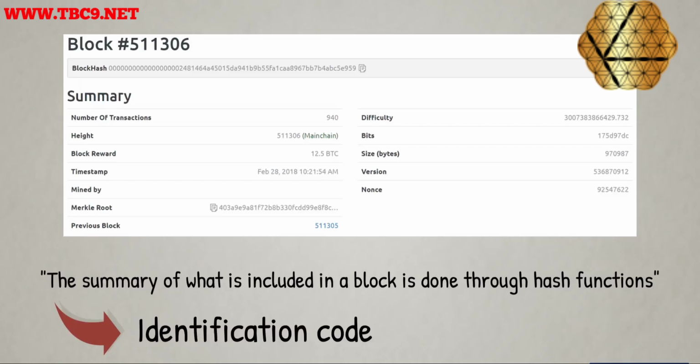As you can see on top, just below the block number, there is a long alphanumeric string called block hash, or just hash. Alphanumeric means that it consists of both letters and numbers. This is a type of encoding data and is the output result of processing the block header data below through Bitcoin's cryptographic hash function. You may have heard the name of this function, SHA-256, which stands for Secure Hash Algorithm.